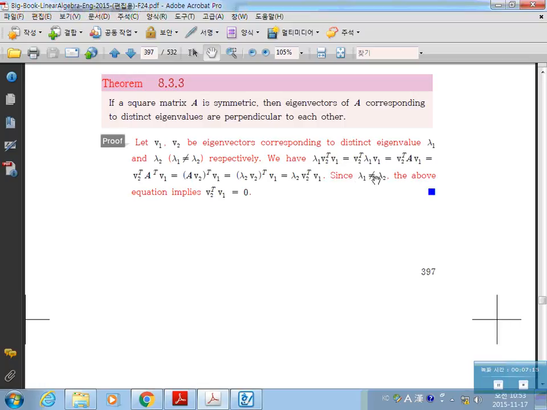Then you have a same factor times lambda 1 minus lambda 2. But they are not the same. So this should be 0, because a scalar times another scalar is 0, but one scalar, which is lambda 1 minus lambda 2, is not 0. So this second part should be 0. That implies V2 transpose V1 is equal to 0, which means the inner product of V1 and V2 is equal to 0. So they are orthogonal, they are perpendicular.